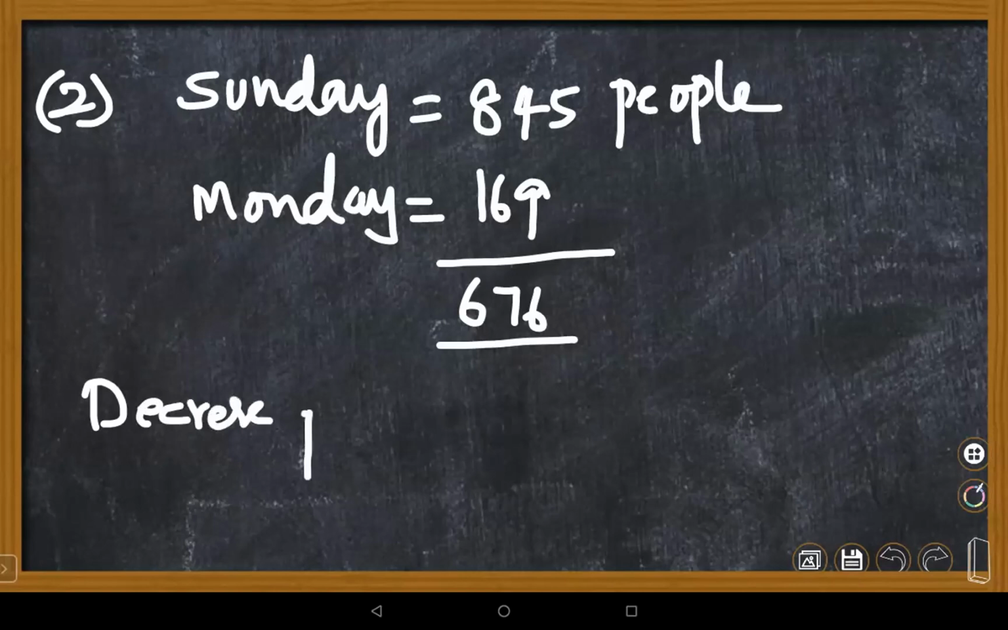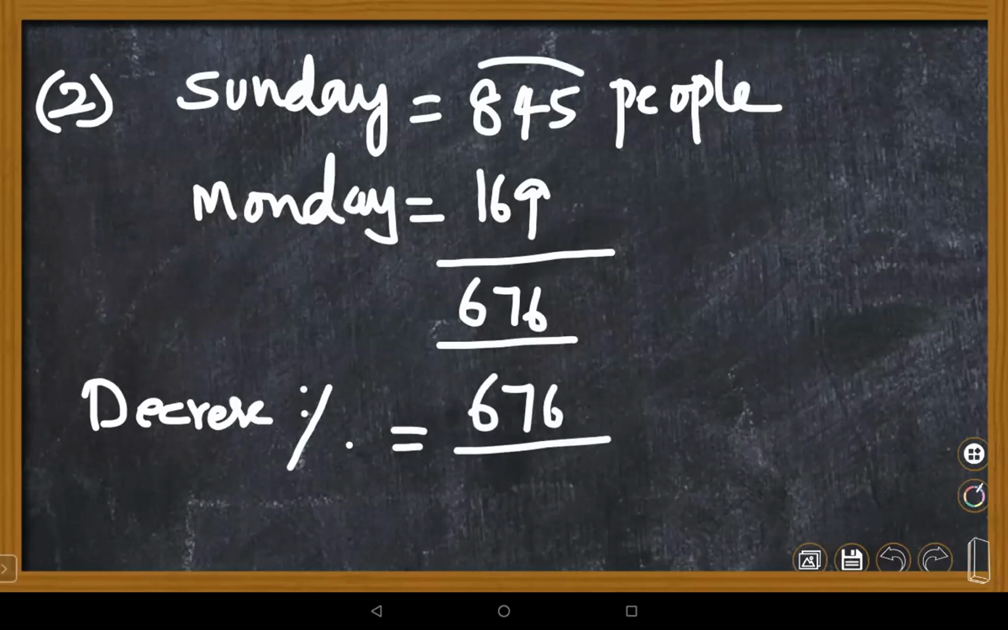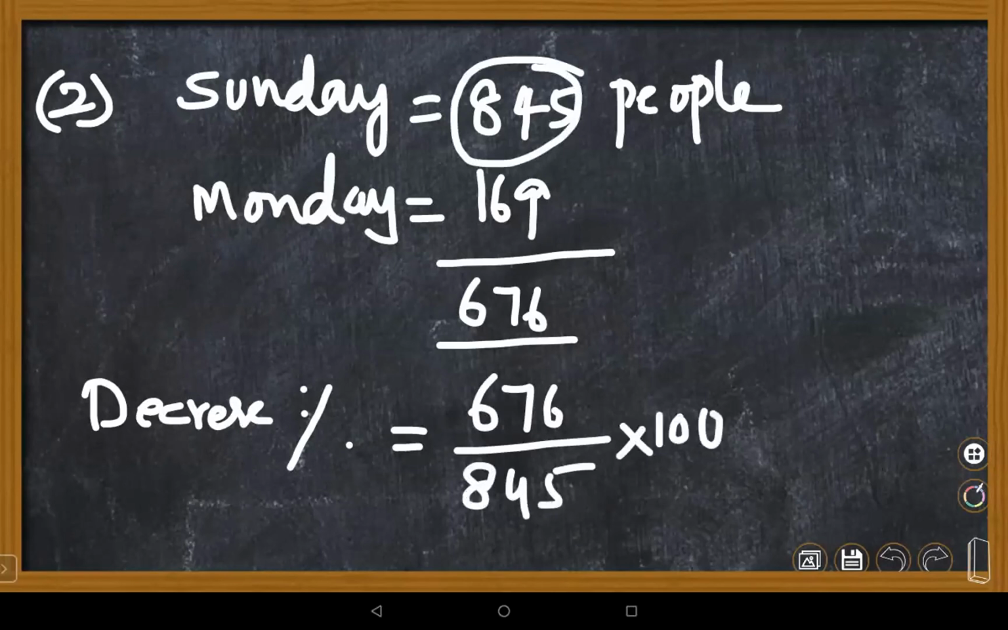Decrease percentage, you always find on CP, ma'am. Yes, very good. Decrease by 676 in the total initial, how many? 845 into 100. Very good. Come on, children, please simplify quickly. It's 80%, ma'am. Yes, ma'am.